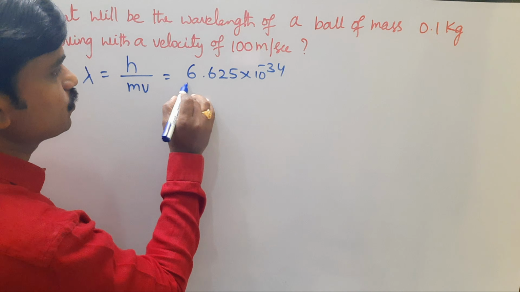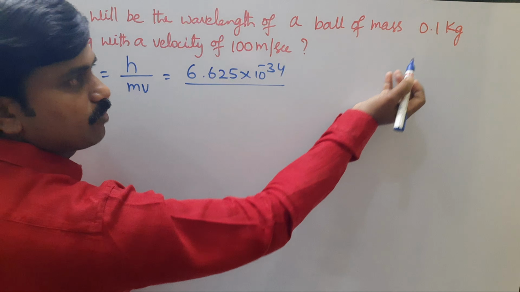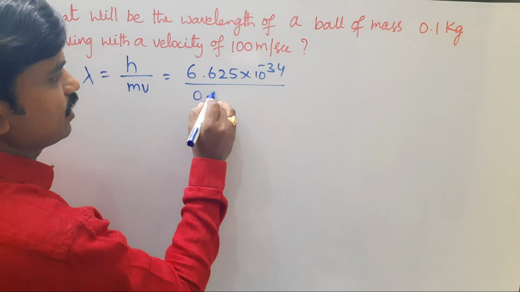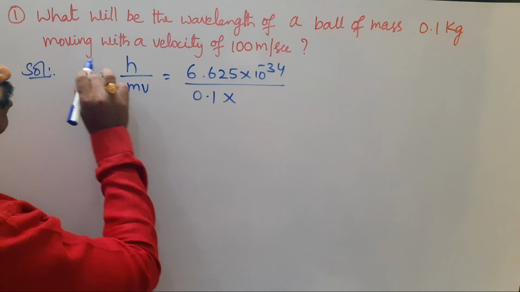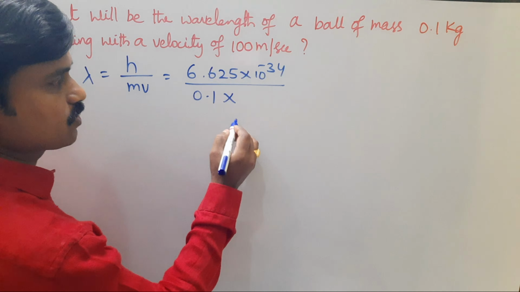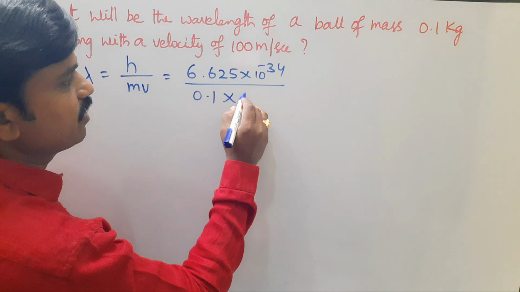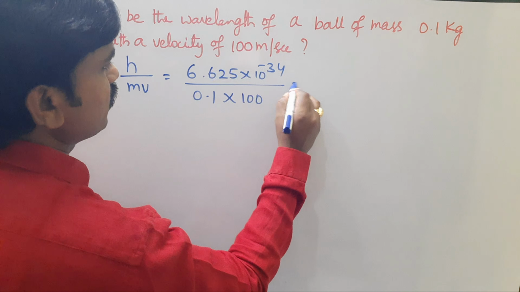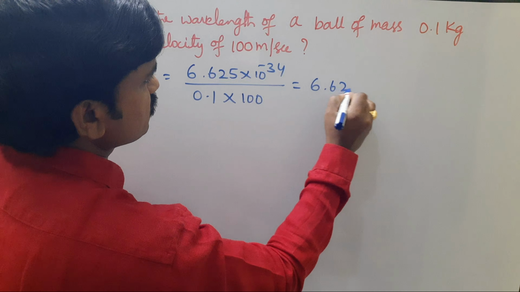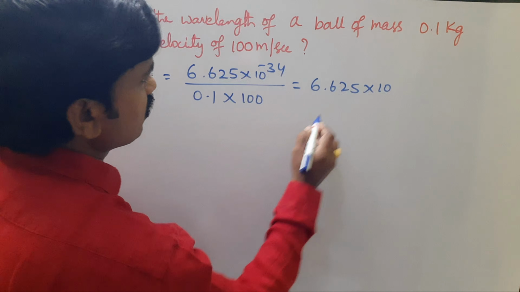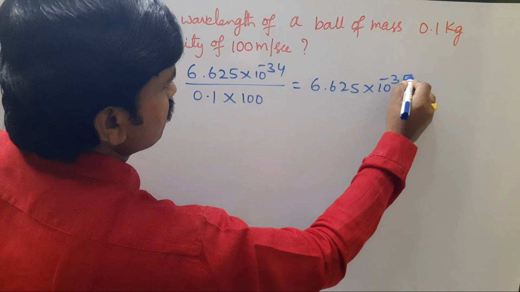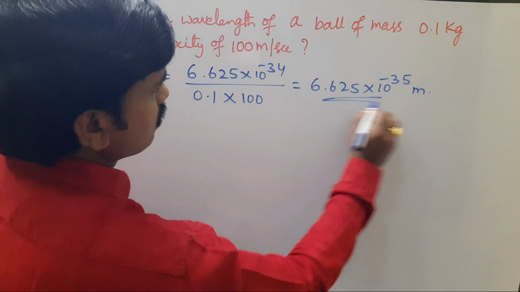So that is MKS units. By m, mass of ball, that is 0.1 kg, moving with a velocity of 100 meters per second. So it is equal to 6.625 × 10^-35 meters.